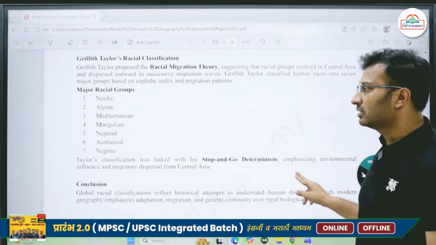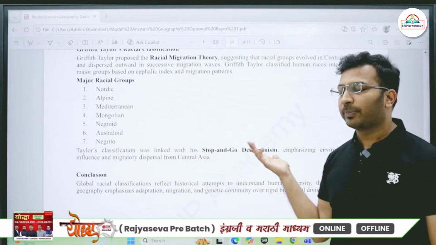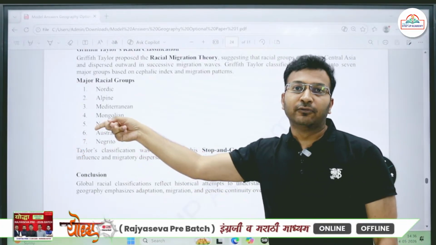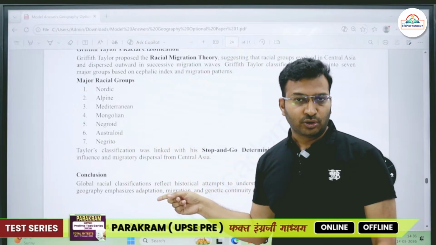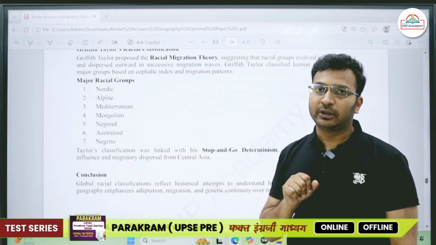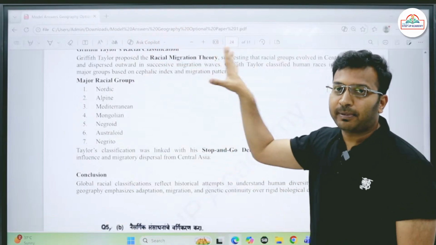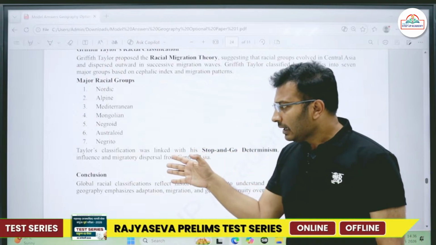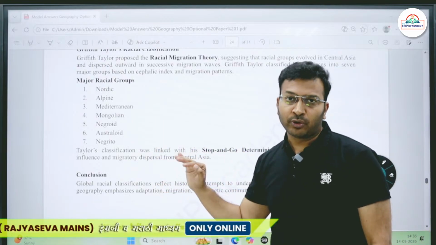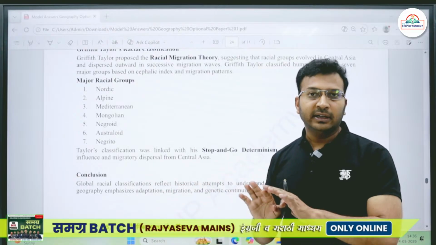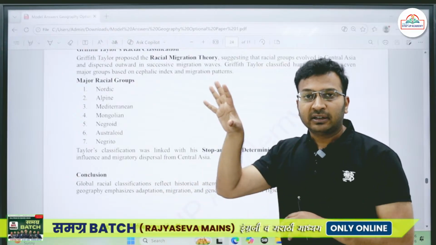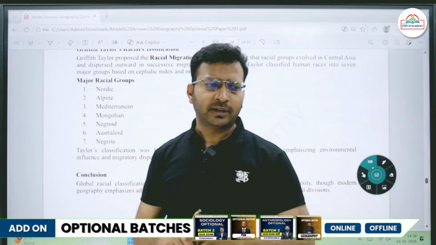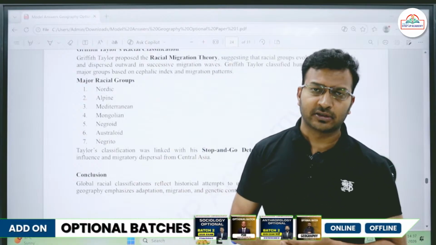Taylor's classification was also linked with stop and go determinism, emphasizing environmental influence on migratory patterns. These different races of population that we see across different parts of the world have got dispersed over a period of time. But after getting dispersed from some areas, they tended to get localized over there. If I talk about the medieval period, there wasn't as much migration taking place as compared to today.